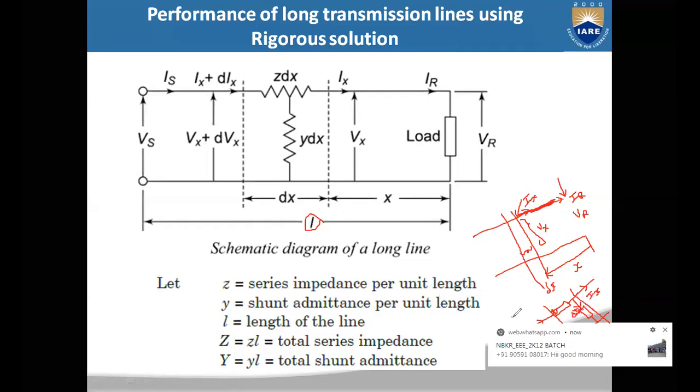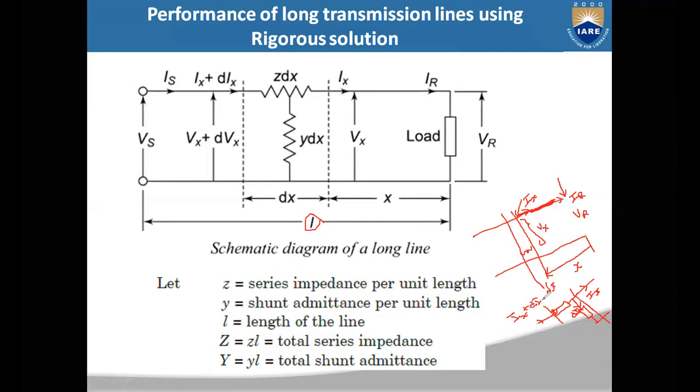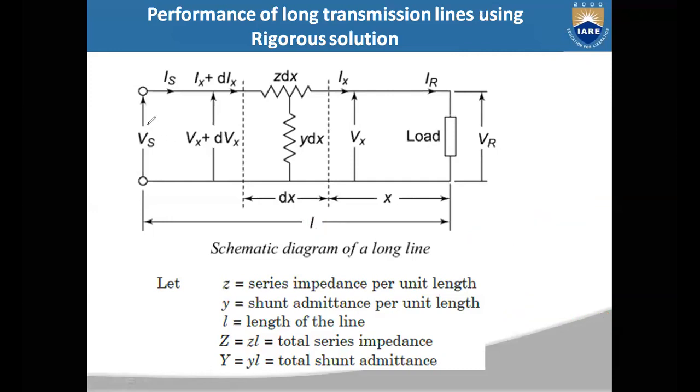So here it will be Ix plus dIx. And the voltage at this point will be Vx plus the drop across this series impedance, let us call it dVx, the change in voltage. And the sending end voltage and current are Vs and Is.